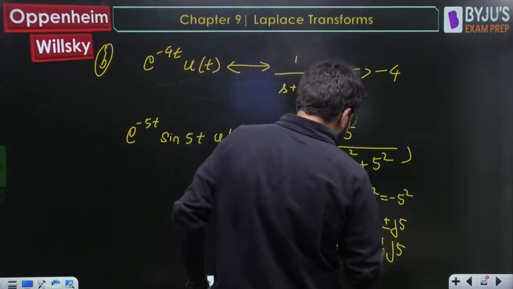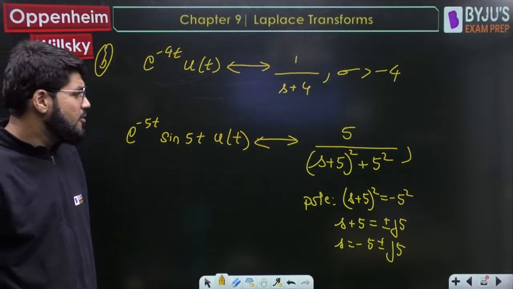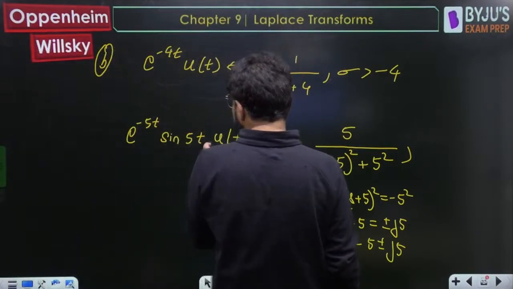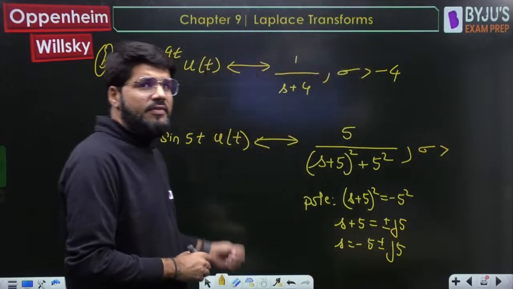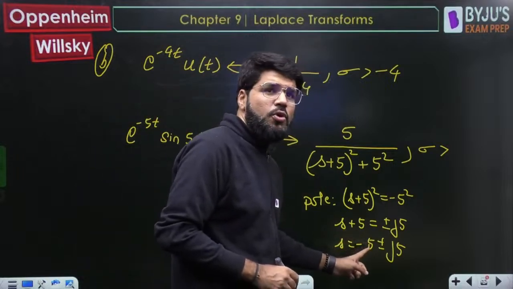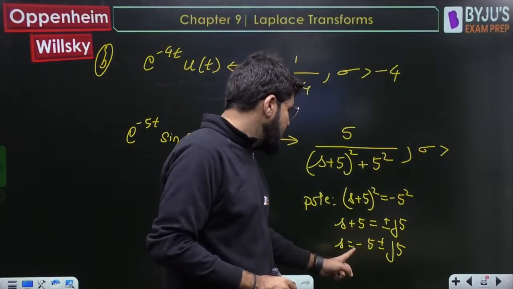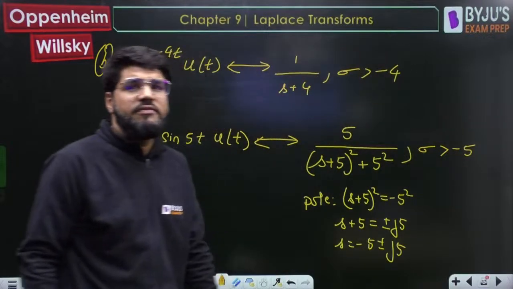Okay, minus 5 plus minus j5, that should be the value of s. That is the pole. Now, the signal is right-sided, u(t), so the ROC will also be right-sided. Whenever a signal is right-sided, the ROC is right-sided. Now, what is the real part of the pole? Sigma is the real part, and we can only compare with the real part. So the real part of the pole is minus 5, so sigma greater than minus 5 will be written.